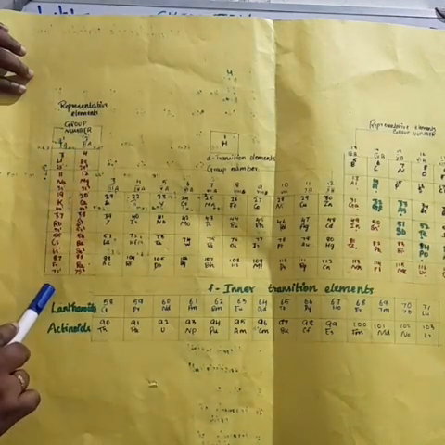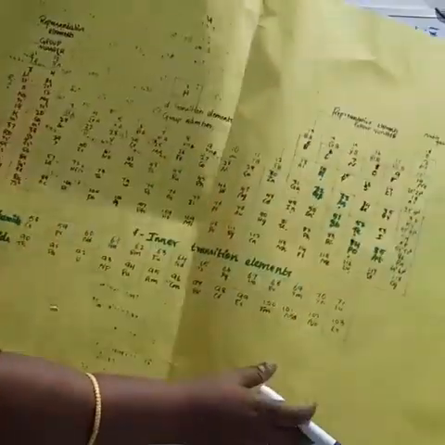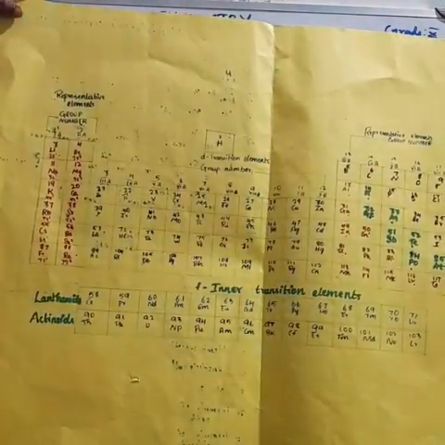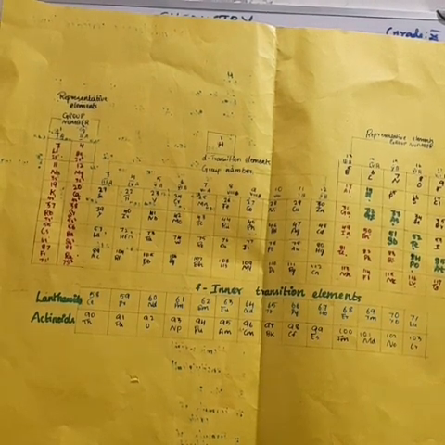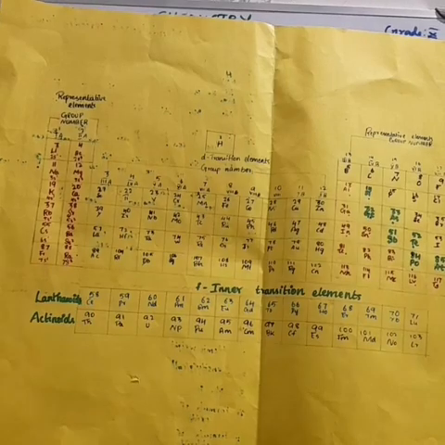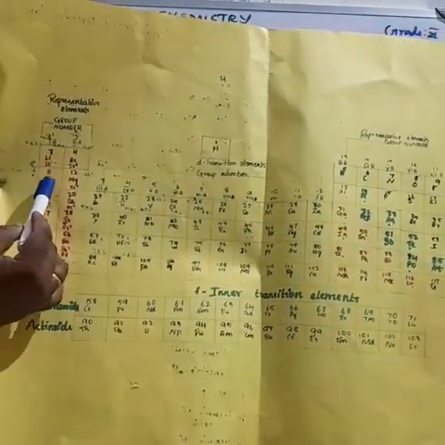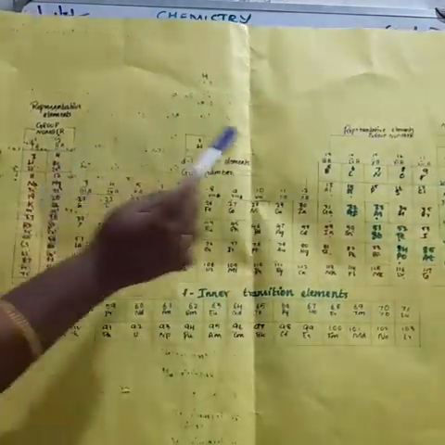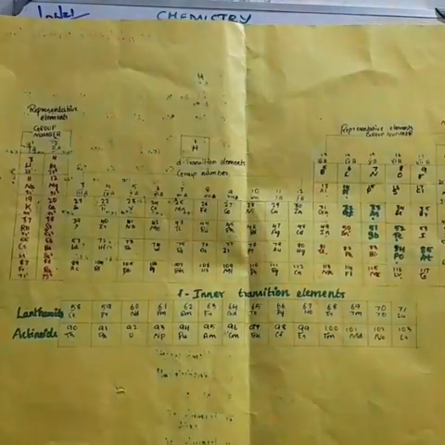So periodicity means the physical and chemical properties of the elements repeating at a regular interval. That is called periodicity. Lithium and sodium have similar chemical properties, but it becomes at a regular interval. After the neon, the sodium has the similar chemical property. When we arrange according to the atomic number, the physical and chemical properties of the elements repeat after a regular interval. Clear?